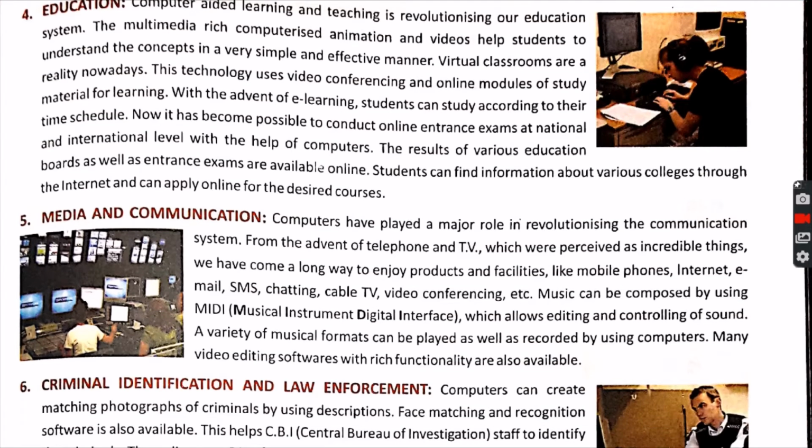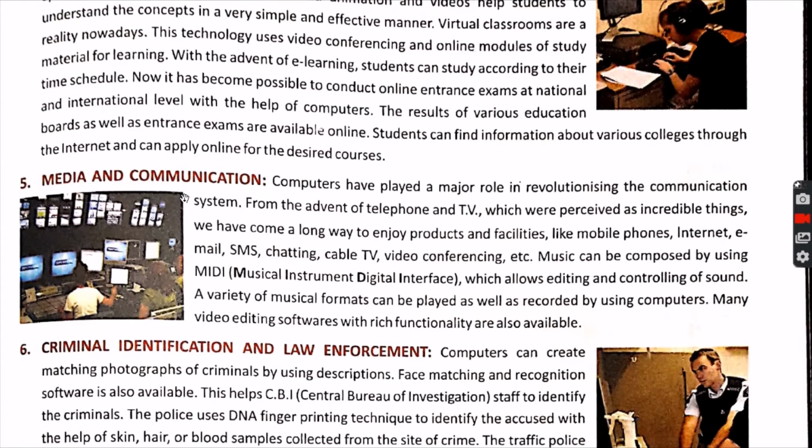Now in the coming future, a student will not have to take the certificates from the schools, but they will be there in the student's account on the internet, and anyone can see, and even take or print out the certificates from anywhere. That is called digital locker, that is going to come, that already exists at present, but many students are not using it. Students can find information about various colleges through the internet and can apply online for the desired courses.